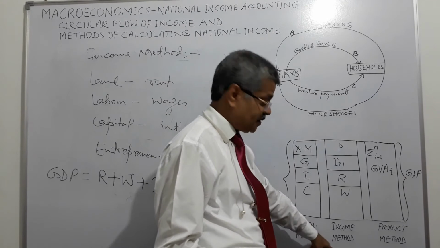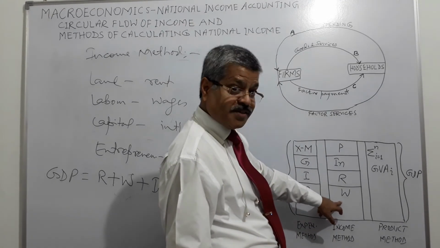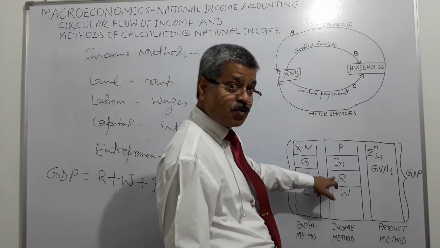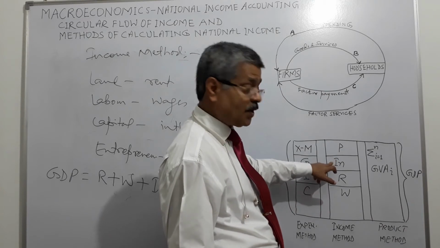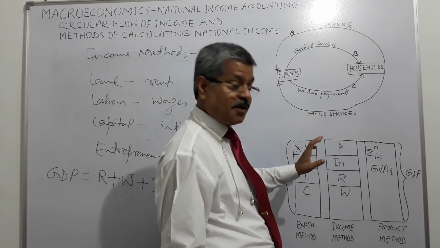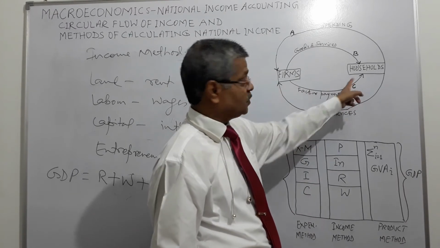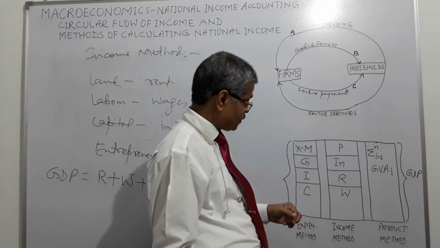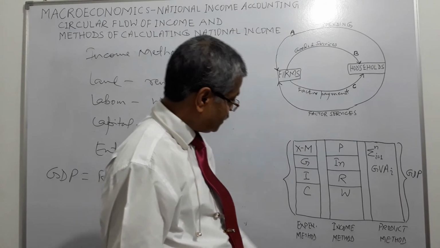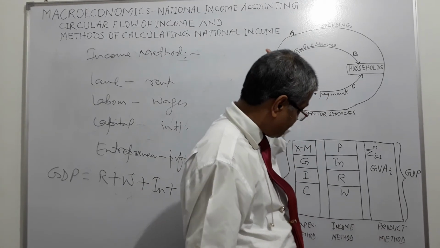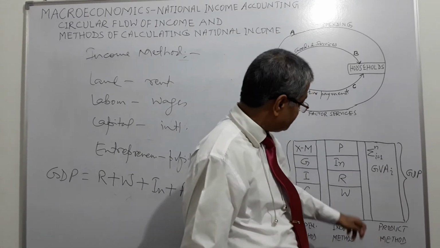Second one is the income method. Here wages to labor, rent to land, interest to capital, profit to the entrepreneur. These are the factor payments made by the firm to the various factors of production, right? The third way of accounting national income is the product method.